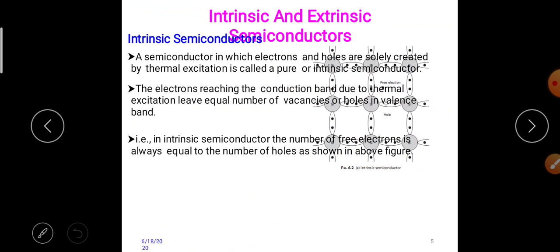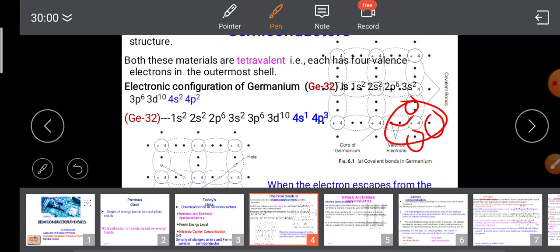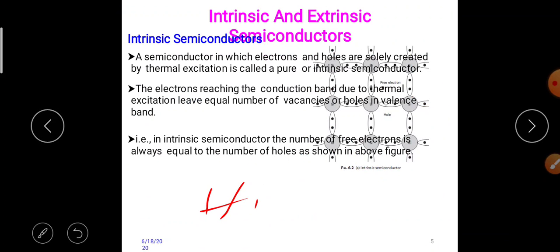Here the number of holes is equal to the number of electrons.